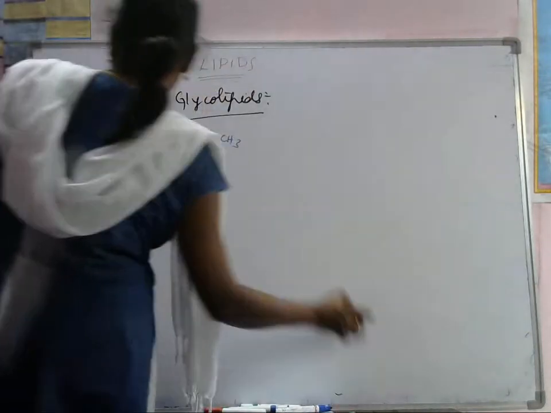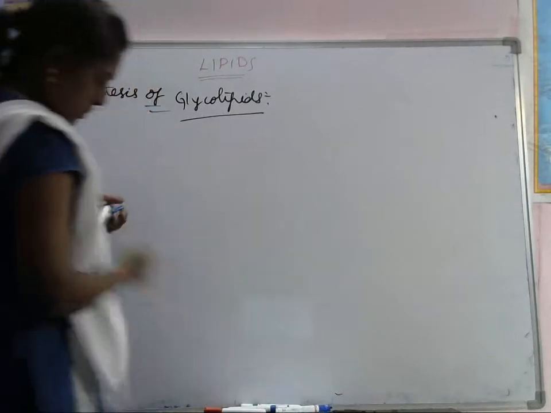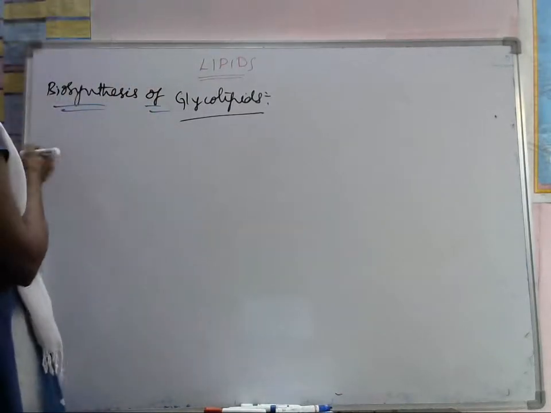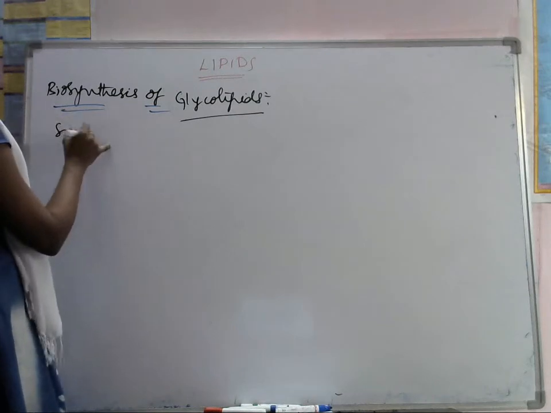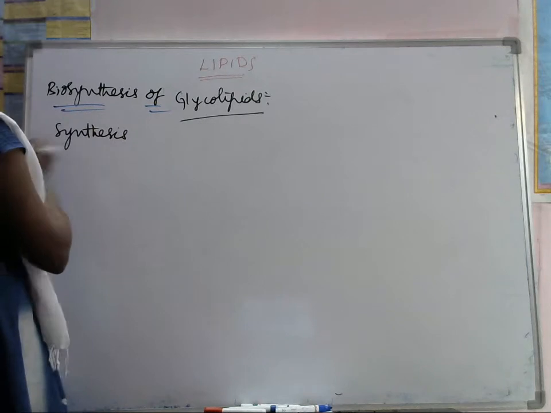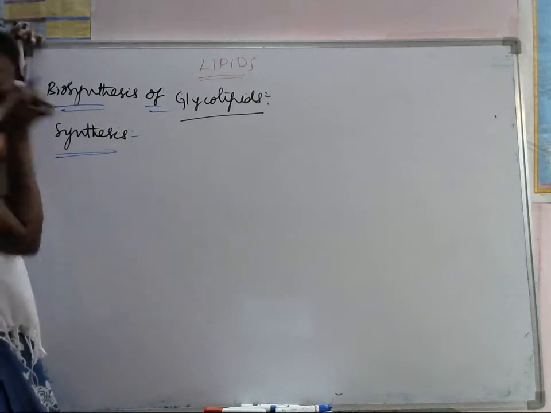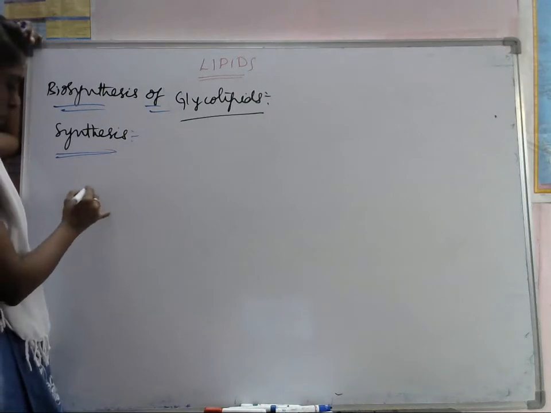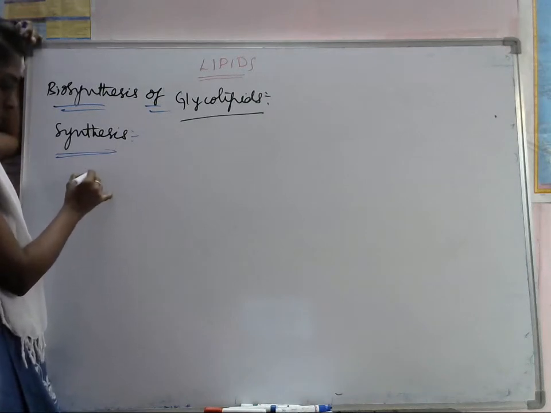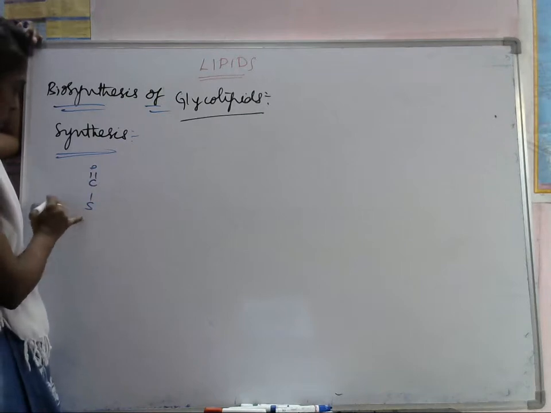Synthesis. Here first we have to take C double bond O, S, CoA.